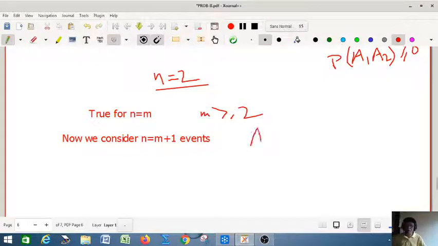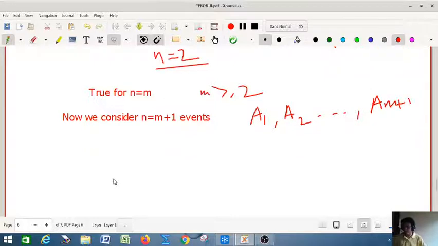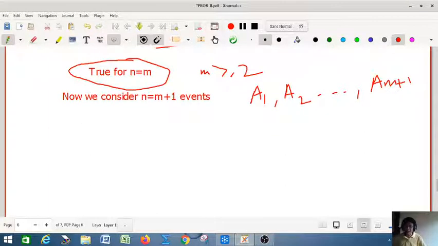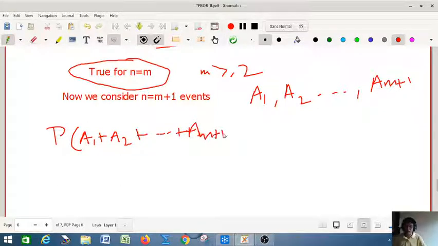So events A1, A2, etc. Am plus 1. We are considering these m plus 1 events, and already we assume that it is true for n equal to m. So we can write the probability of A1 plus A2 etc. plus Am plus 1.